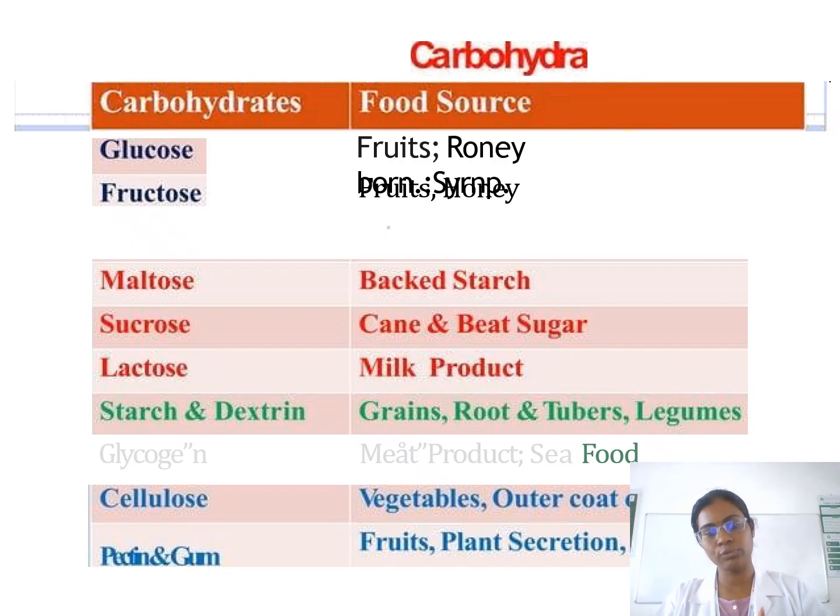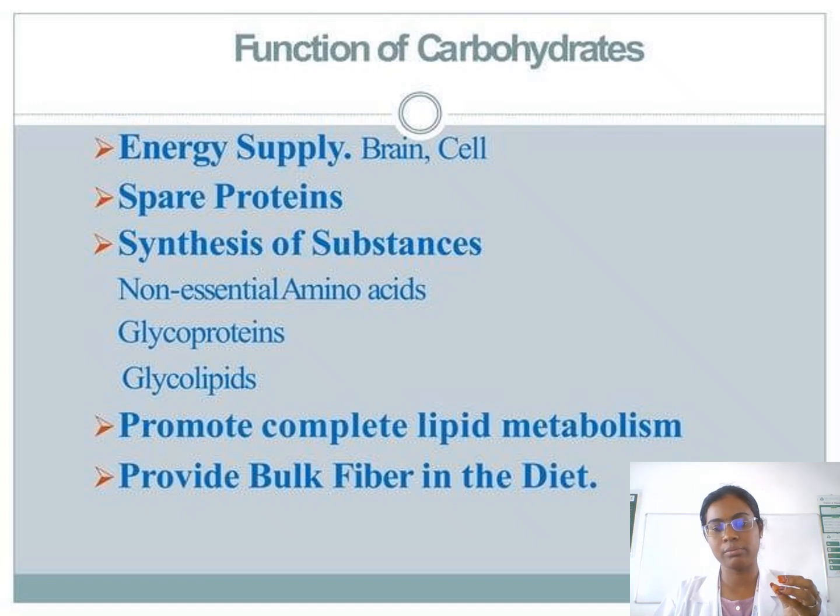What are the food sources of the carbohydrates? Maltose comes from baked starch, sucrose comes from cane and beet sugar, and lactose is found in milk products. And cellulose is in vegetables and the outer coat of plants.